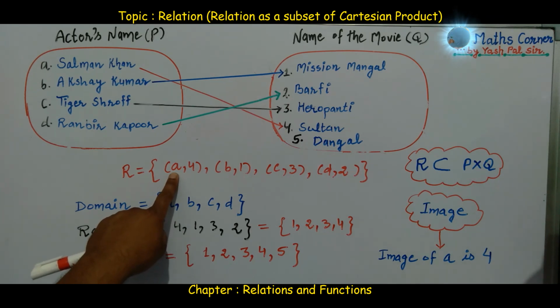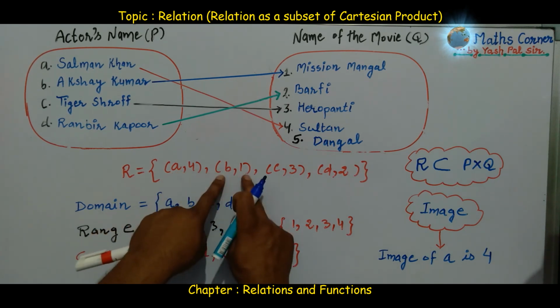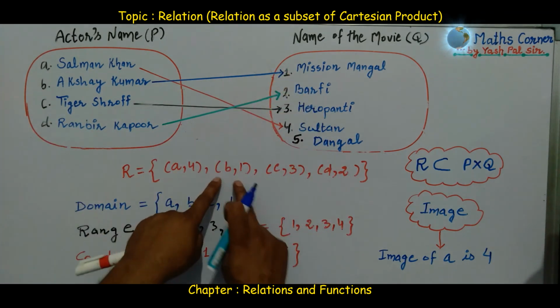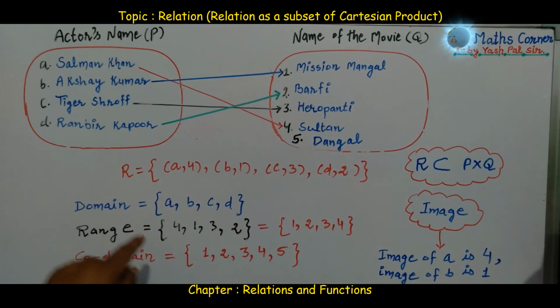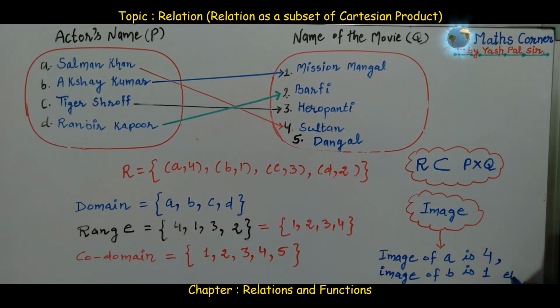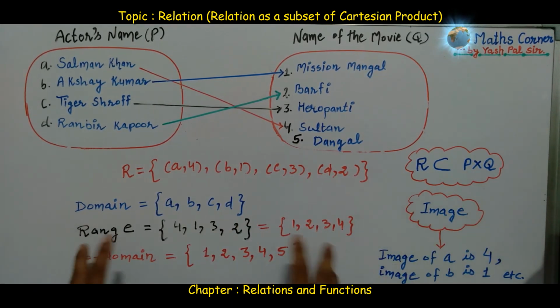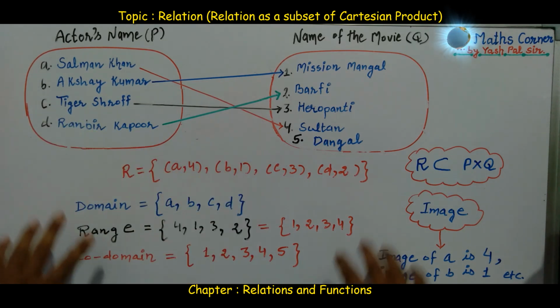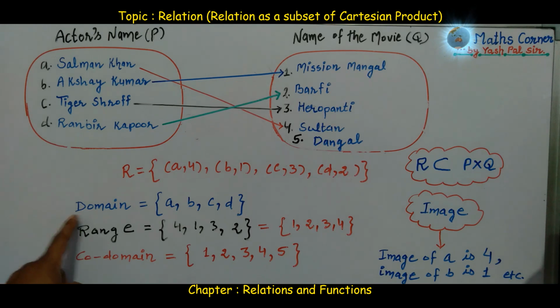Similarly, B,1 means the image of B is 1. Right? Etc. This is all about relation. Now we know everything about relation. With the help of this arrow diagram, we can describe the domain of the relation, the range of the relation, as well as the codomain of the relation.